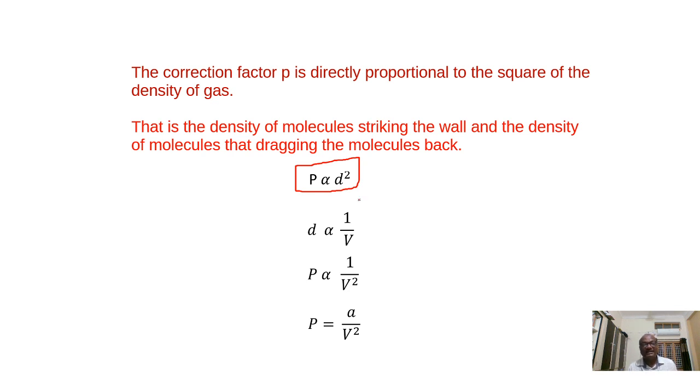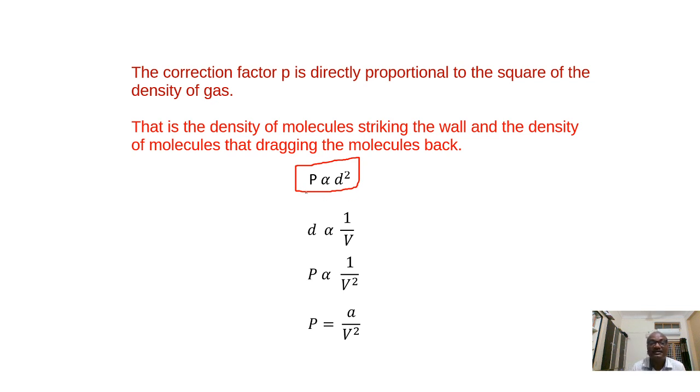What is D? D is the density of gas molecules. Here we have to consider the densities of two types of molecules in the same gas. One type is the density of molecules which are attracting or dragging back. The second is the density of molecules which are colliding on the walls of the container. So the correction factor will be directly proportional to the densities of these two types of molecules.